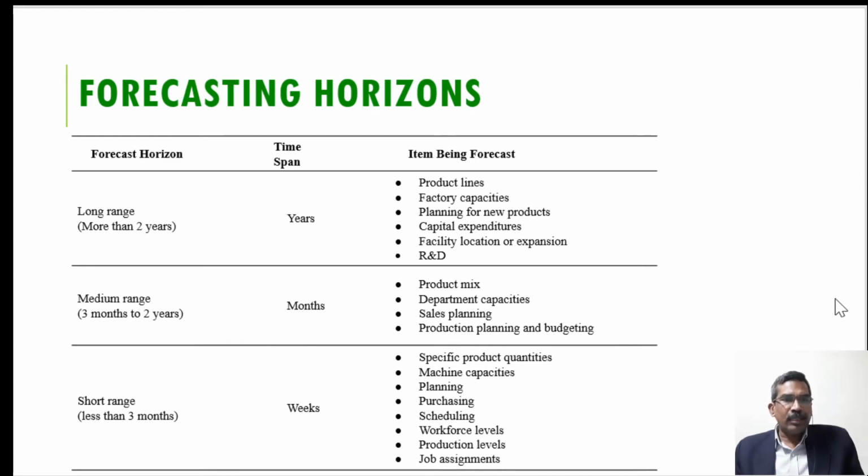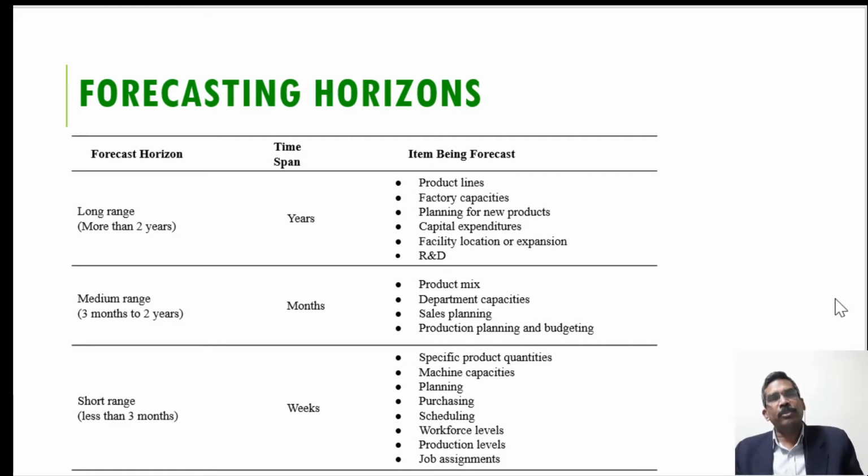Here you can see long range, medium range and short range forecasting, for what purpose these forecasts are used, and what the time horizon is for each. Long range forecasting is used for more than 2 years, for 5 years, 3 years, 10 years, etc. Medium range forecasting is used for 3 months to 2 years, and for less than 3 months we use short range forecasting. Long range forecasting may be used for product lines, factory capacities, planning for new products, capital expenditure, facility location and expansion, and research and development.